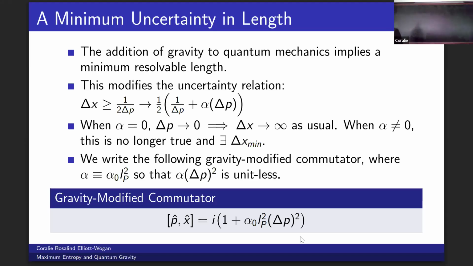Any other questions? Do you think that including other quantum effects in your thermodynamic analysis could potentially fix some of the issues with the heat capacity? It's possible. Honestly, I don't think so, because as far as I'm aware, adding this particular commutator is new.